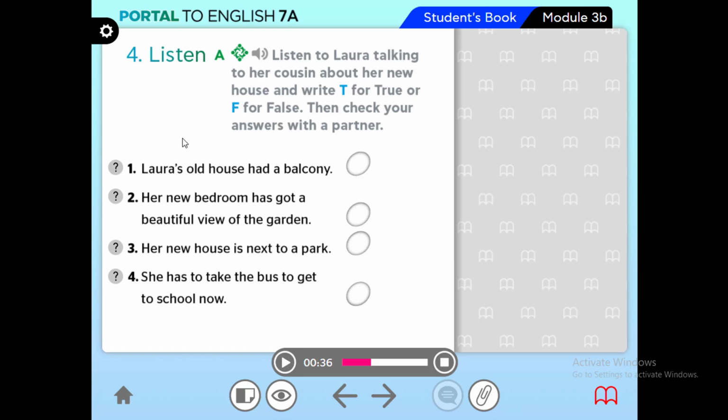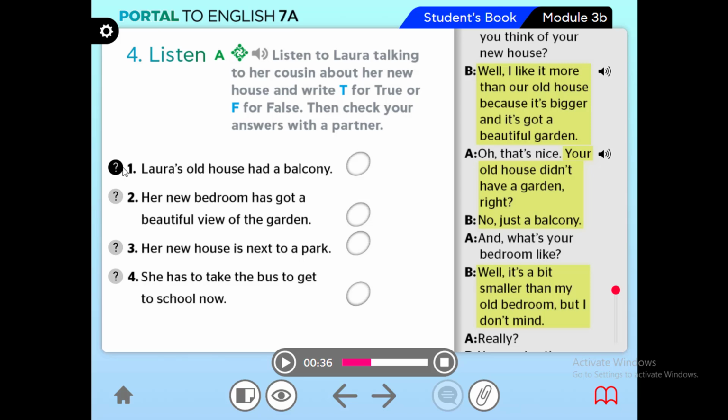So, the old house had a balcony. True or false? Little help? Yes. True. Very good. Next one.